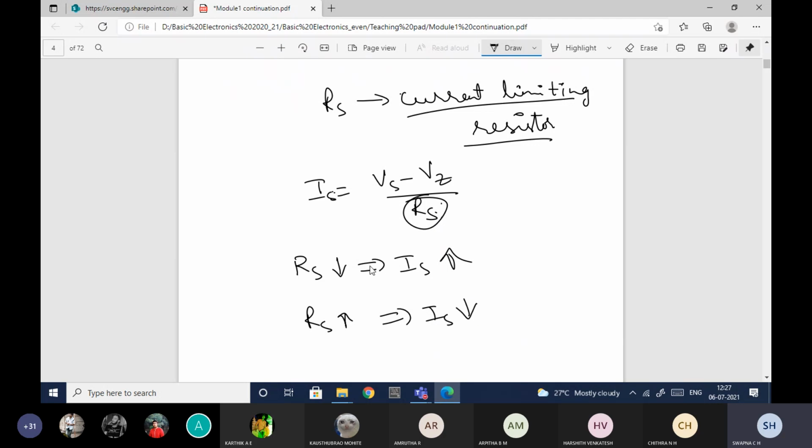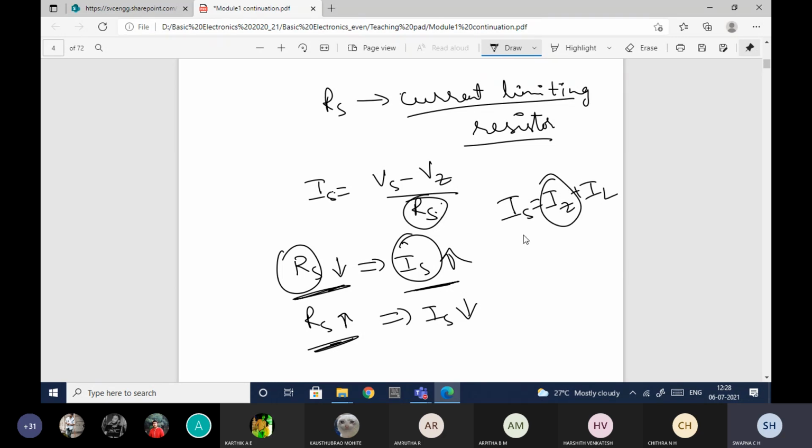That is the reason the IS current depends purely on the RS value. If you take a lesser value of RS, the current will be more. If you take a higher value of RS, the current will be less. So by controlling RS, you will be able to control IS, and by controlling IS, you will be able to control the current through the Zener diode.